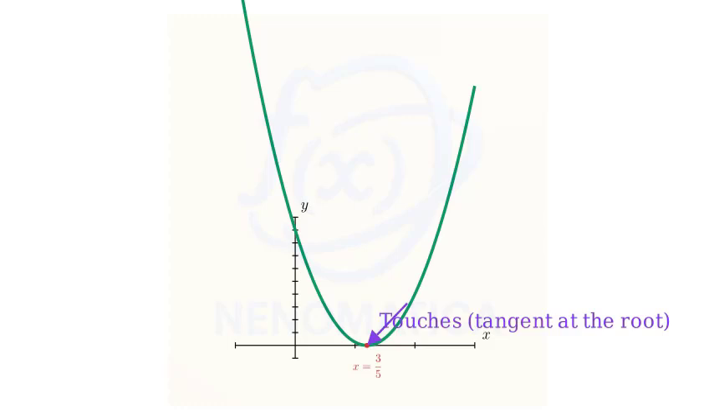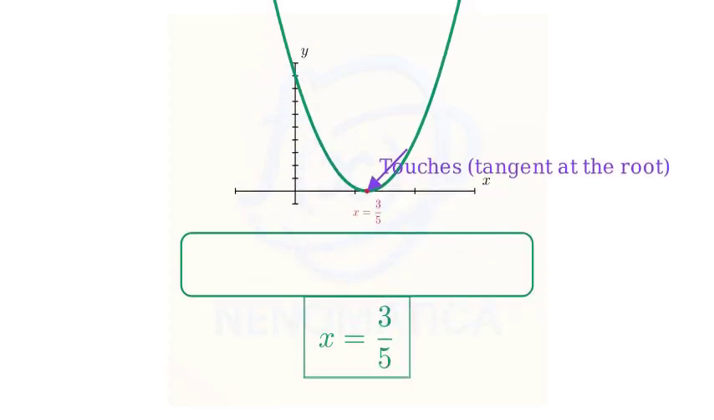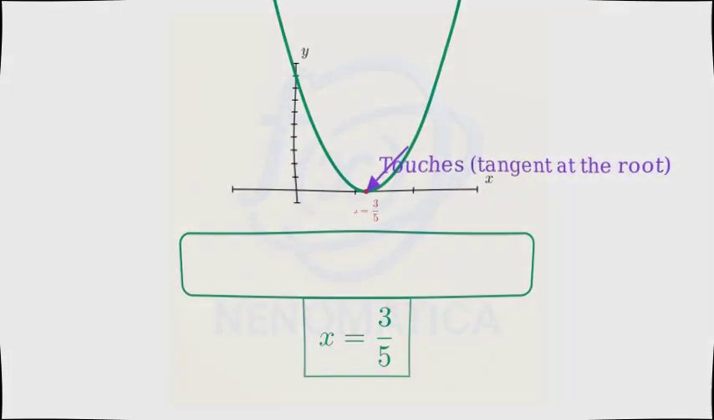Summary: we computed delta equals 0, concluded there is a double root, and evaluated negative b over 2a to get 3/5. Therefore, x equals 3/5 is the unique solution, counted twice.